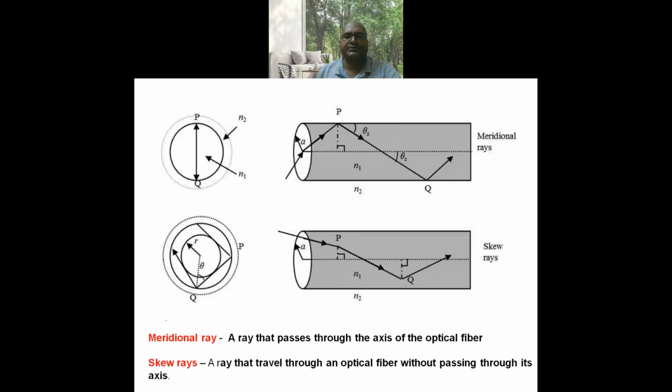Meridional rays and skew rays. A ray that passes through the axis of the optical fiber is called meridional ray, and a ray that travels through the optical fiber without passing through the axis is called a skew ray. It may take helical path.